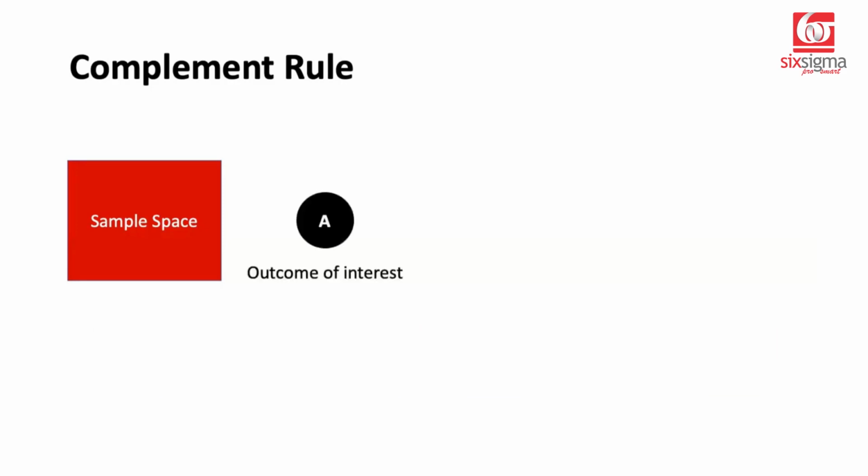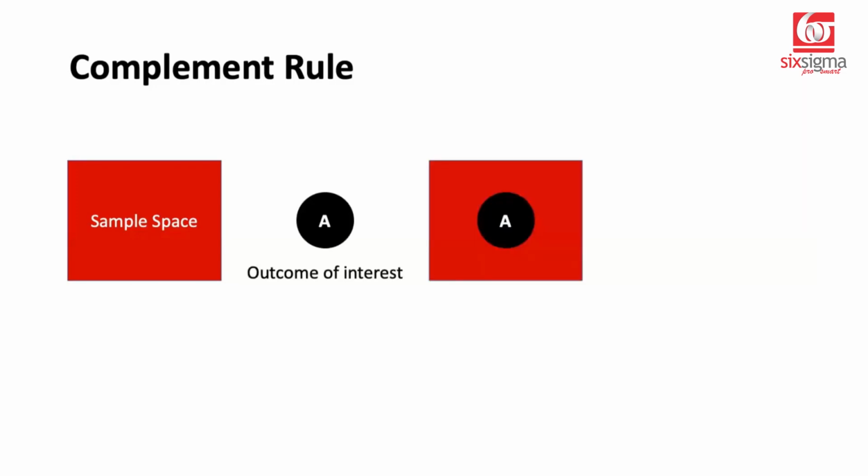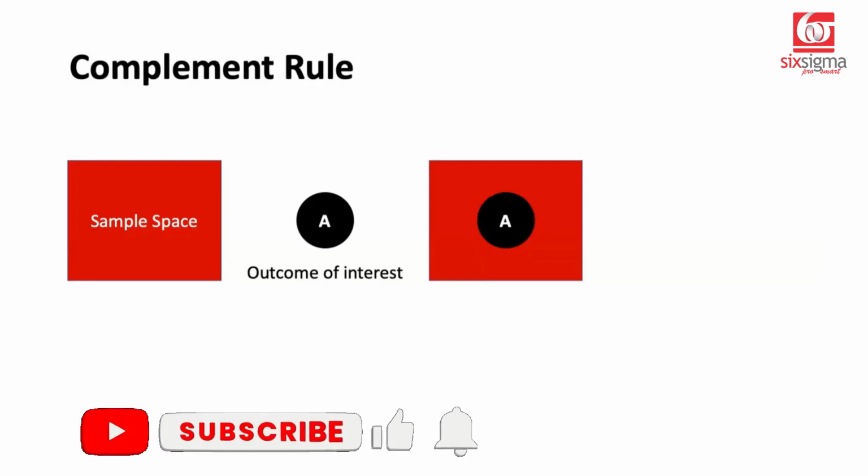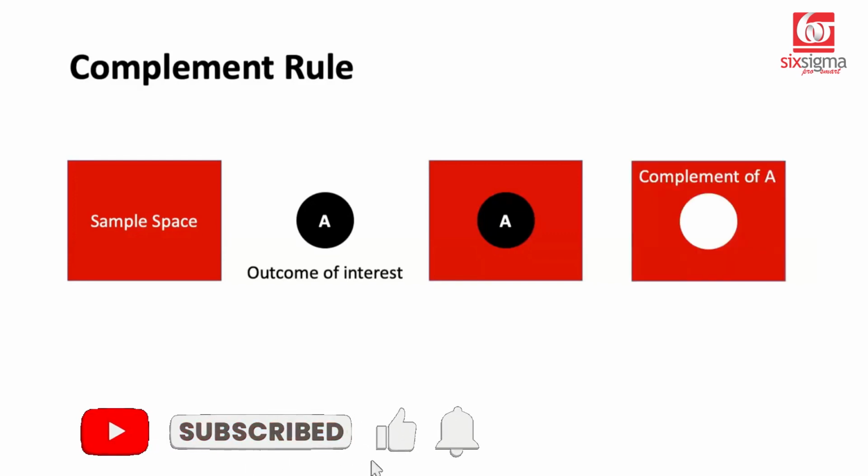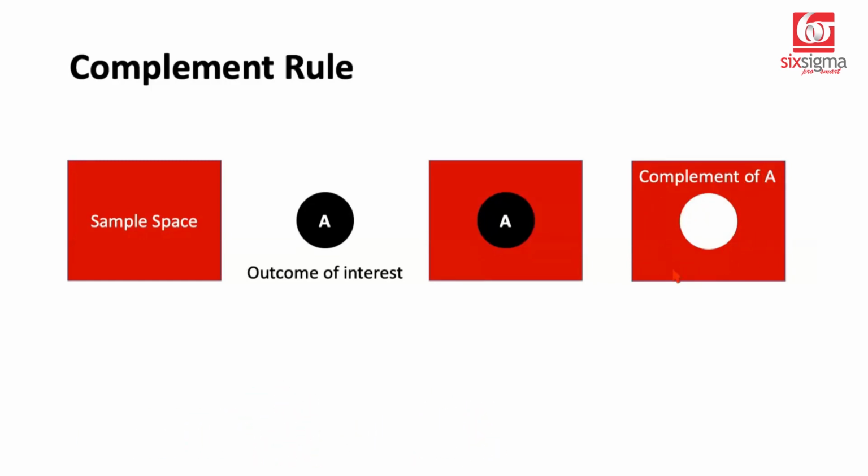Let's say we are interested in a particular event, which is an event A, which is our outcome of interest. This A would be a subset of the sample space only. It's a smaller collection of the possible outcomes. And complement of A would be the sample space without A. So in this image, you can see that we've tried to remove A completely, and what's left there, all this red shade that you see, is representing the complement of A. Why is this important? A and the complement of A put together would be equal to 1.